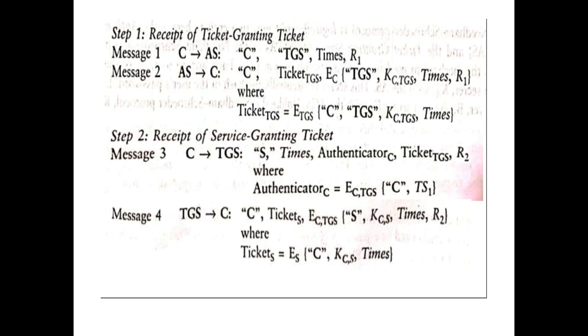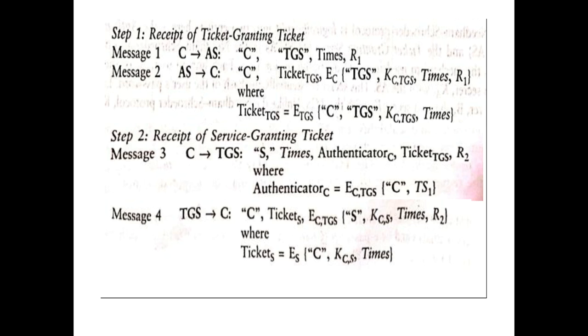The authenticator C contains the identity of the client and timestamp 1, which is encrypted using the key shared between the client and the TGS.